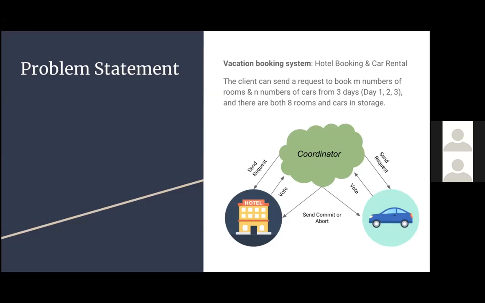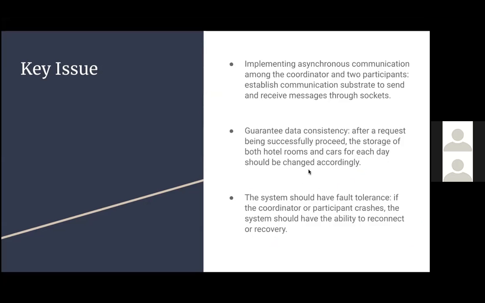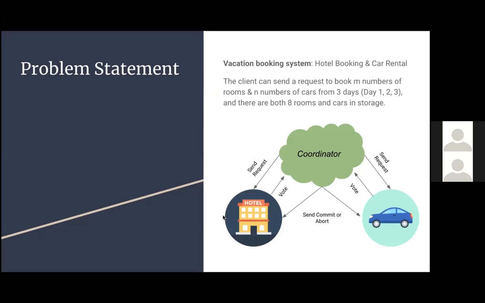And below is the picture of my two-phase commit process. First, I only have one coordinator and 2 participants. The first participant is hotel and the second is car.